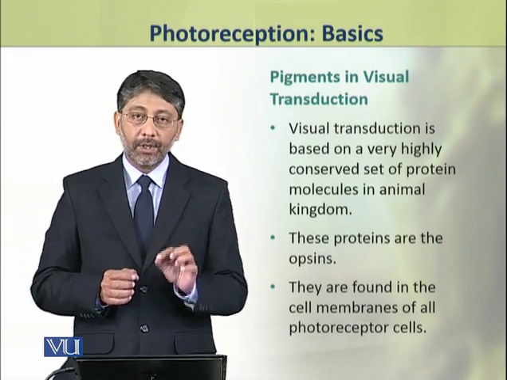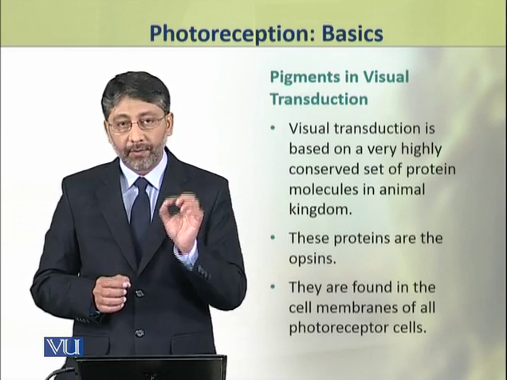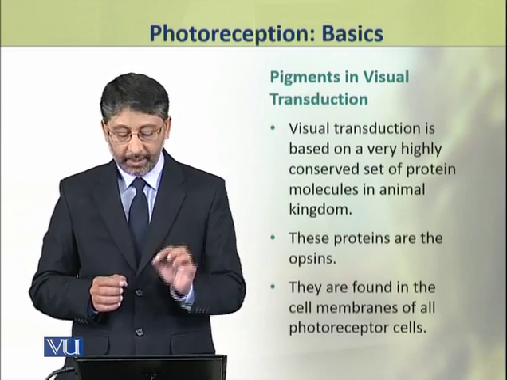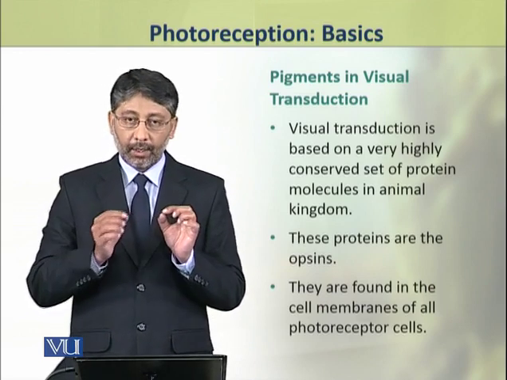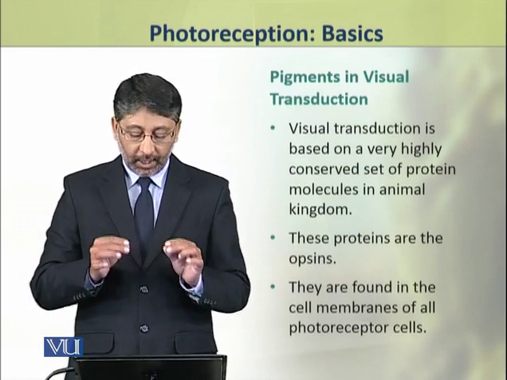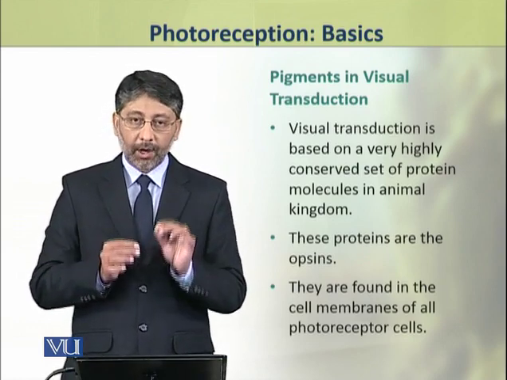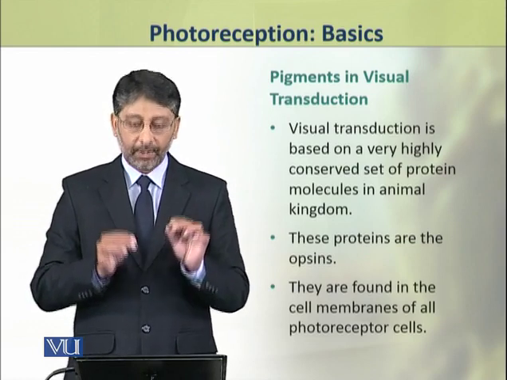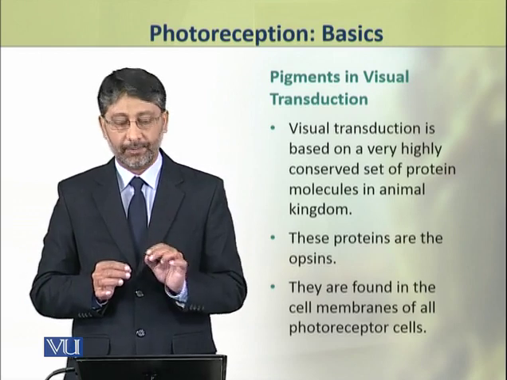This visual transduction is based on the presence of a very highly conserved set of proteins in animal kingdom, which are called the opsin proteins. These opsin proteins are found in the cell membranes of all photoreceptor cells.